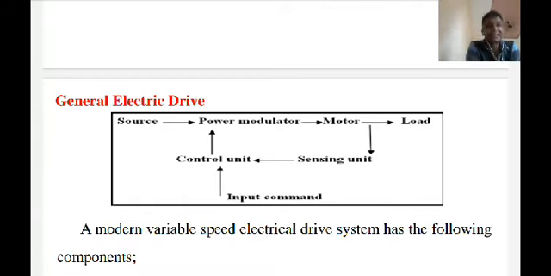The second difference is that a DC drive requires frequent maintenance, while an AC drive requires less maintenance. The third difference is that the commutator present in a DC motor or DC machine makes the drive bulky, costly and heavy, and due to the absence of a commutator in AC machines, these problems are not there in AC drives.